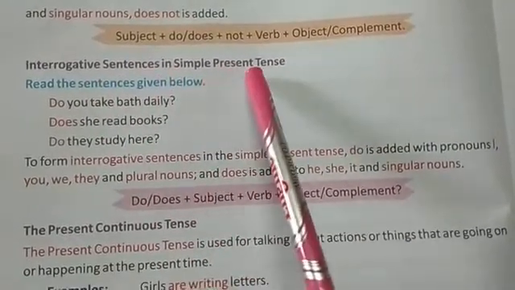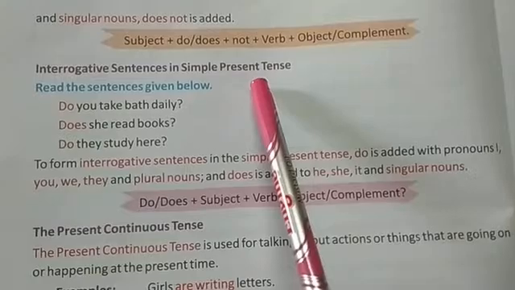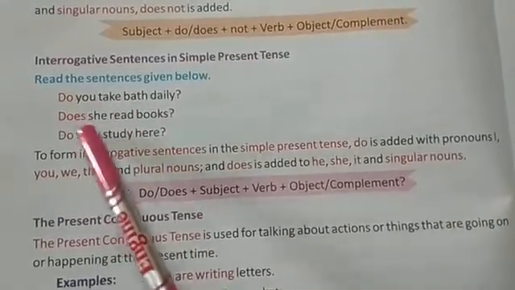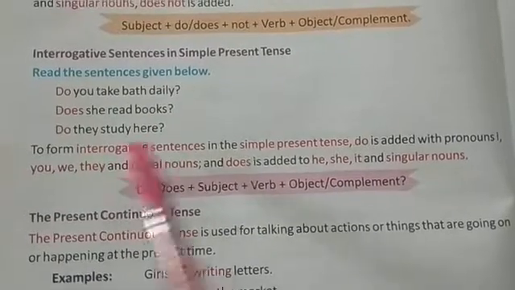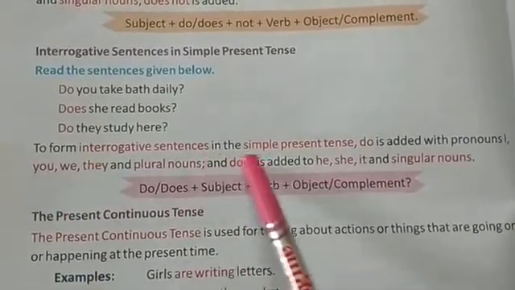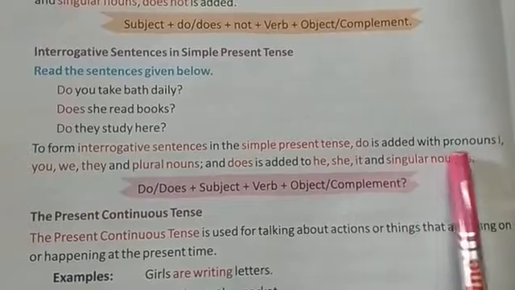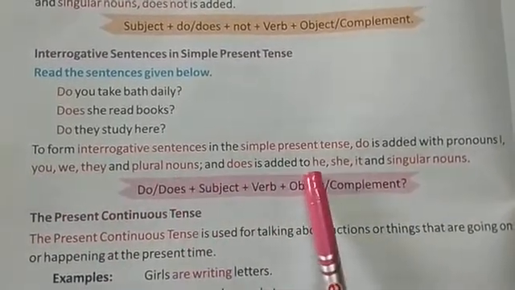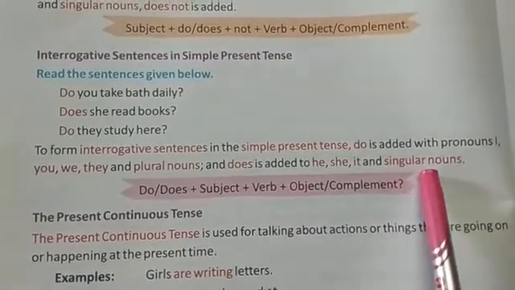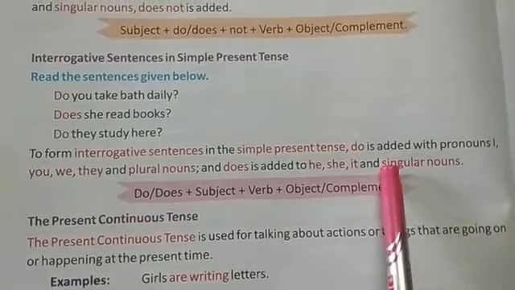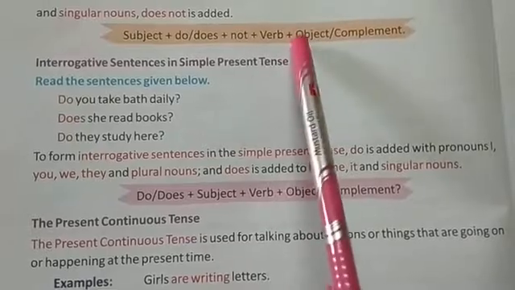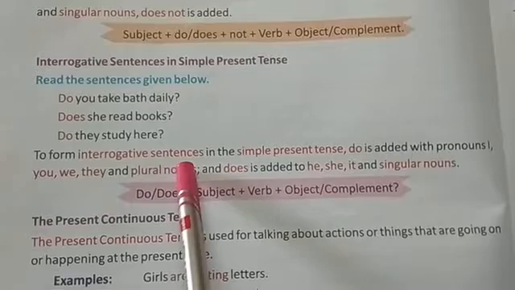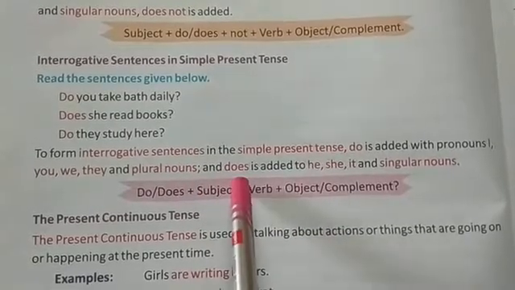Interrogative sentence in simple present tense. How to write an interrogative sentence in simple present tense? See the examples: Do you take bath daily? Does she read books? Do they study here? To form an interrogative sentence in simple present tense, do is added with pronouns I, you, we, they and plural nouns, and does is added to he, she, it and singular nouns. Whatever we have read in negative sentences, the same goes for interrogative sentences also, where to add do and where to add does.